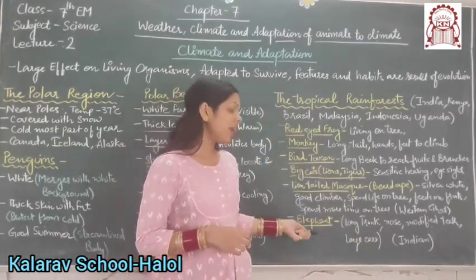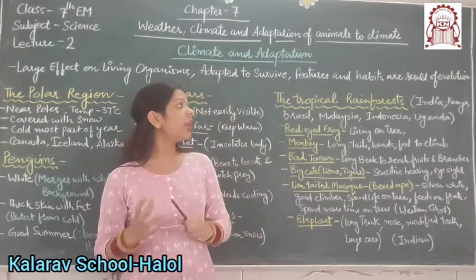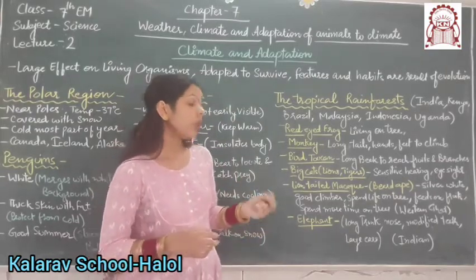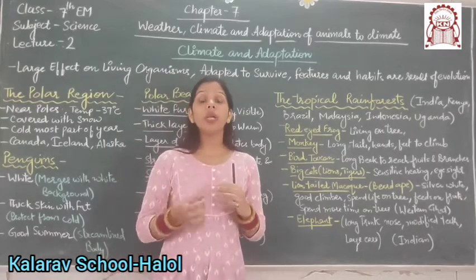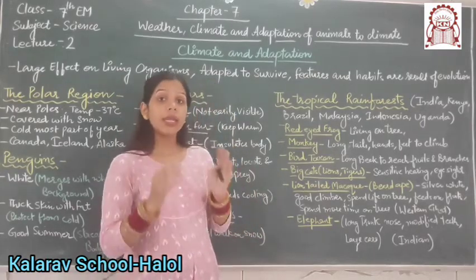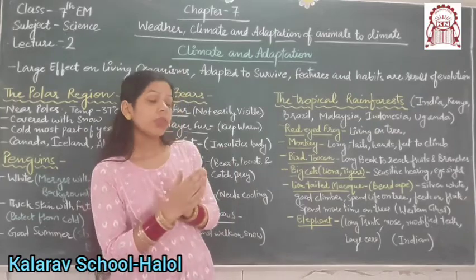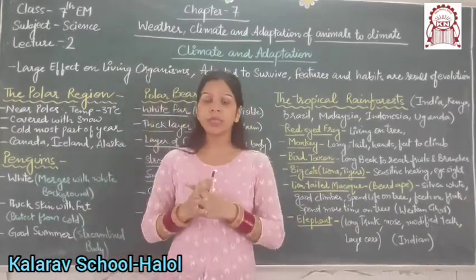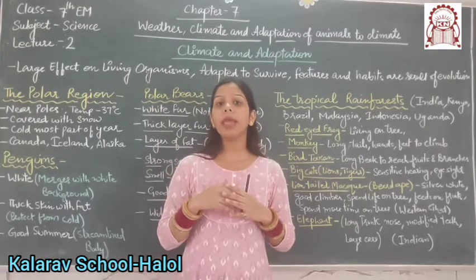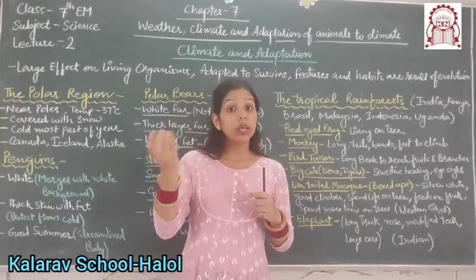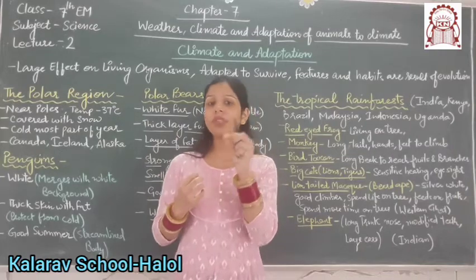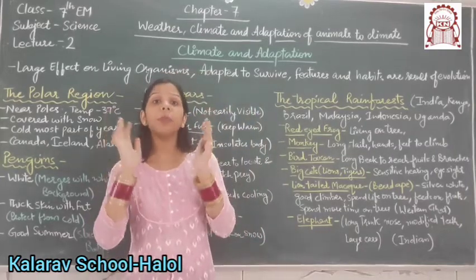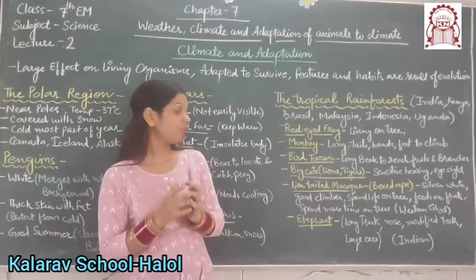Next is the elephant. It is an Indian tropical rainforest animal. You already know it has a long trunk. It has a sensitive nose, modified teeth and large ears. The large ears help them to hear very soft sounds, and even help them to keep cool in humid weather.